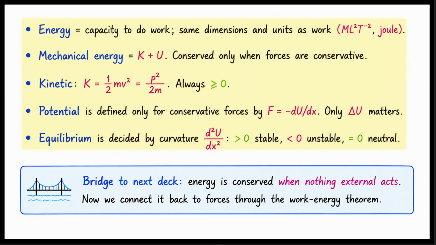Equilibrium is decided by the curvature of the potential energy graph. A positive second derivative is stable, a negative second derivative is unstable, a zero second derivative is neutral. This brings us to our bridge for the next deck. Energy is conserved when nothing external acts. Next, we will connect energy back to forces. We will do this through the work-energy theorem.